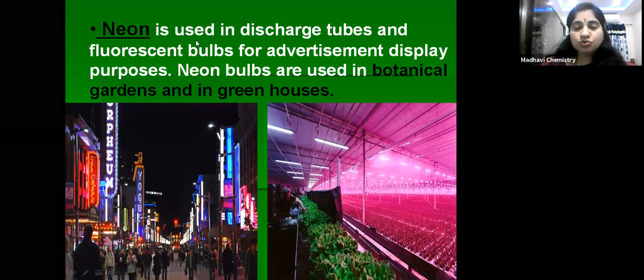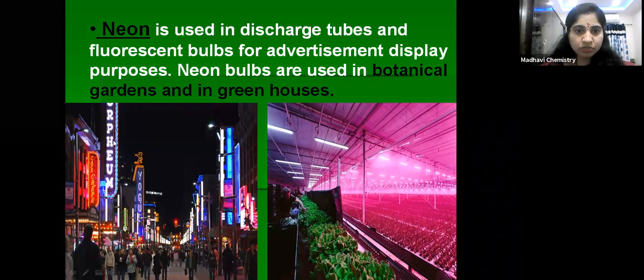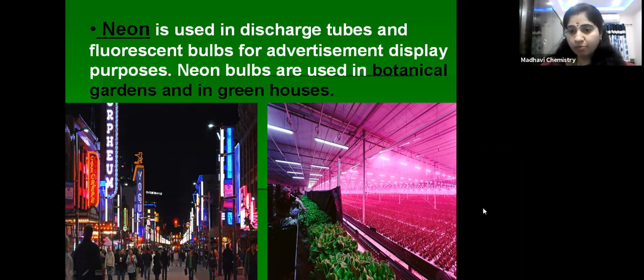Neon. Neon is used in discharge tubes and fluorescent bulbs for advertisement display purpose. You can see here, these are neon discharge tubes and fluorescent bulbs, children. For advertisement display purpose this neon is used, and neon bulbs are also used in botanical gardens and greenhouses. So this is about the uses of neon.